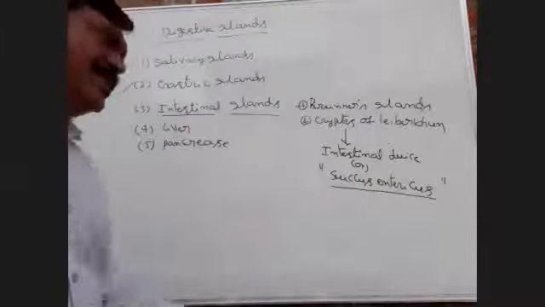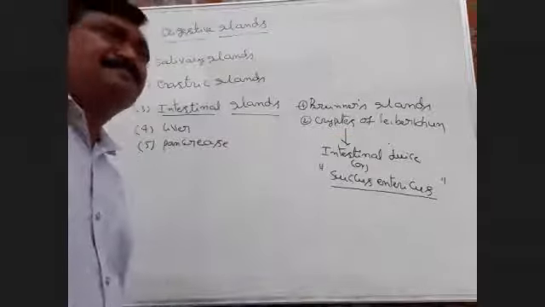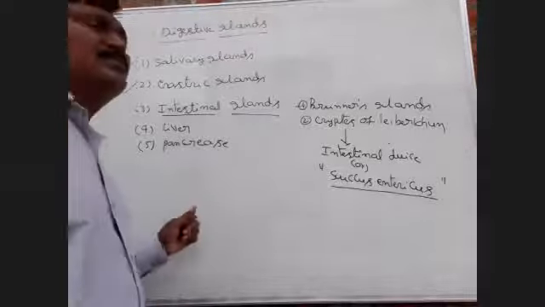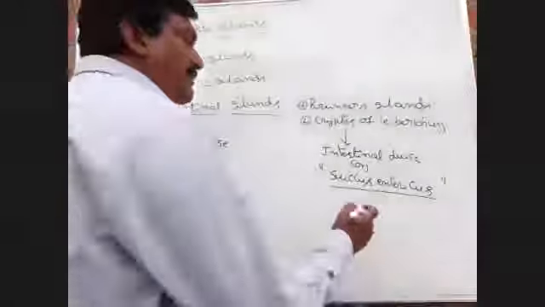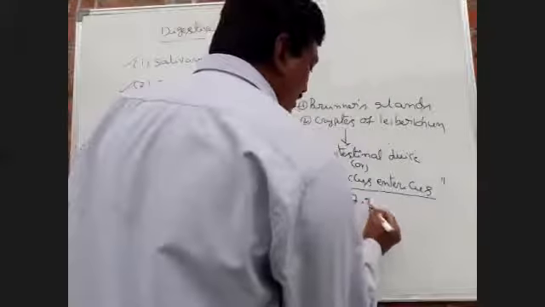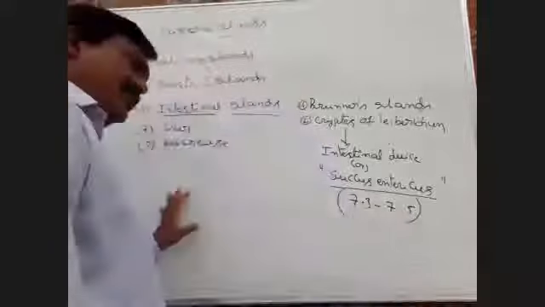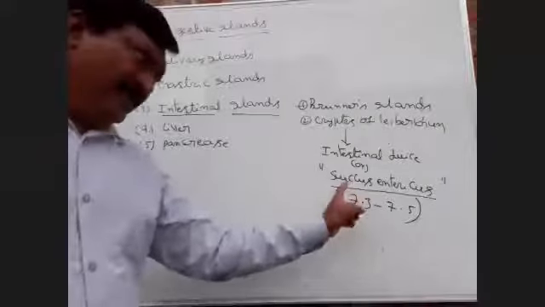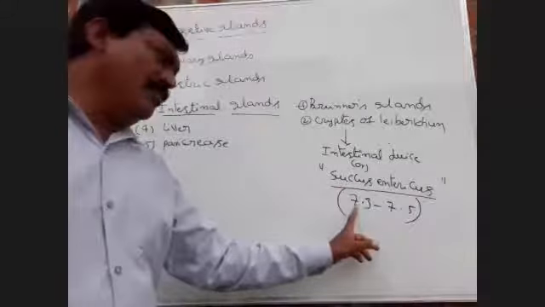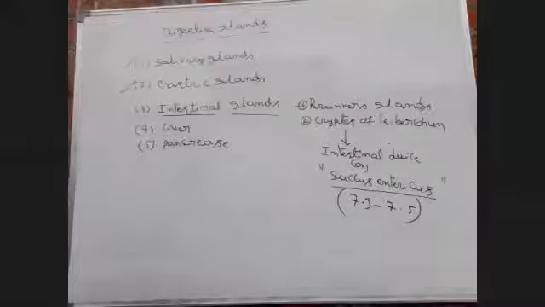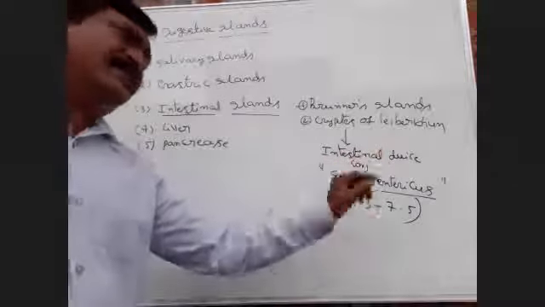The pH value of intestinal juice or succus entericus is 7.3 to 7.5. Okay, so this is the pH value of succus entericus or intestinal juice, about 7.3 to 7.5. This is most important bit.